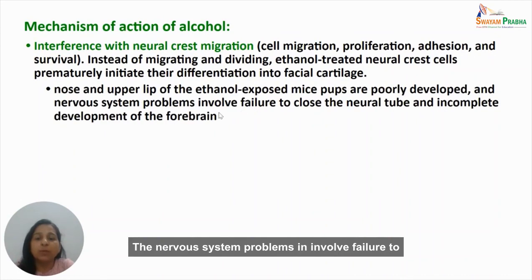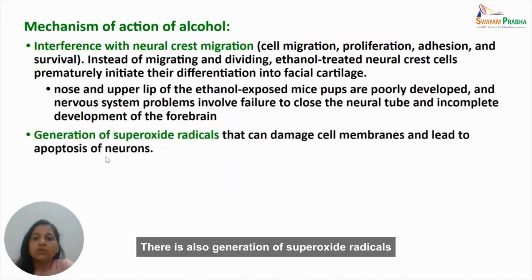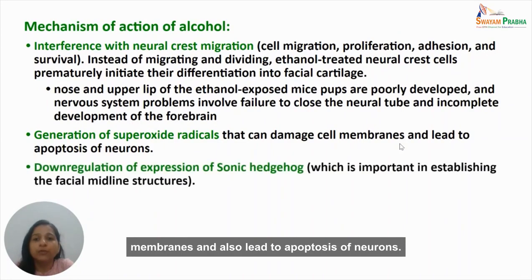The nervous system problems involve failure to close the neural tube and also incomplete development of the forebrain. There is also generation of superoxide radicals when the fetus is exposed to alcohol, and these superoxide radicals are able to damage cell membranes and also lead to apoptosis of neurons.